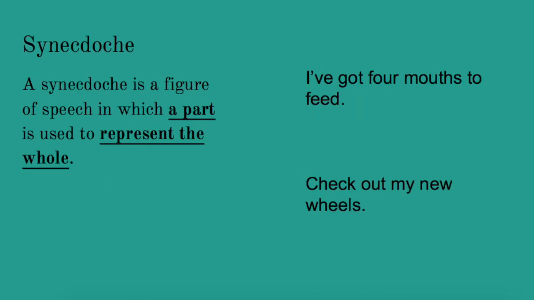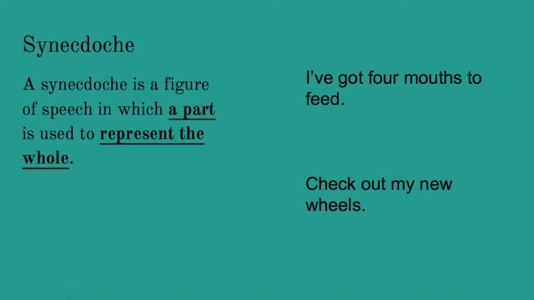Now, synecdoche is a figure of speech in which a part is used to represent the whole. So for an example, I've got 4 mouths to feed. Now, when somebody says this, they don't literally mean they only have 4 mouths to feed. Instead, the part, the mouth, is being used to represent the whole, the human.